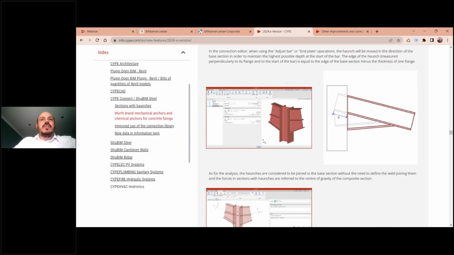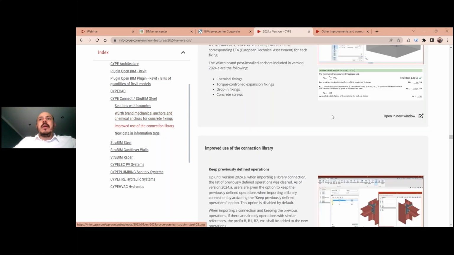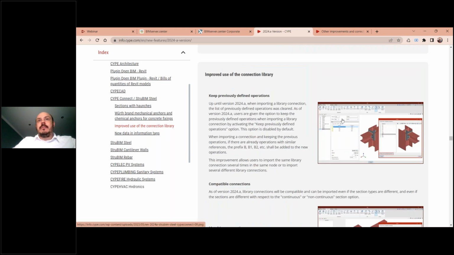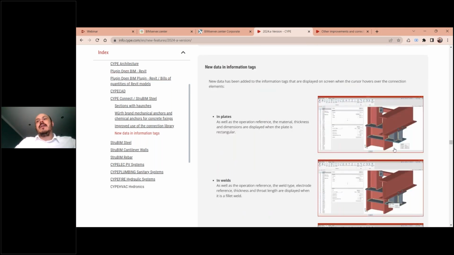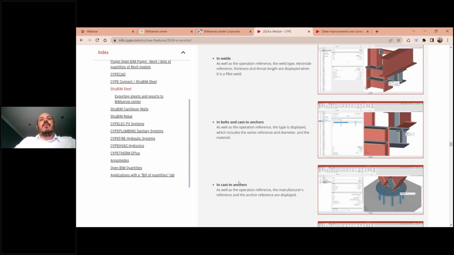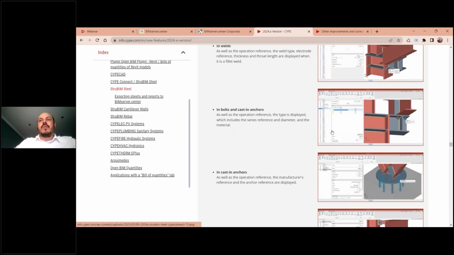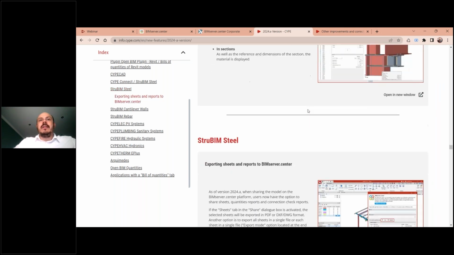Then we also saw the anchors. We saw the connections improvements in this part of the library. That is some new information that is available to the tags. So when you click in plates, welds, and bolts, you can have more information to then add to your drawings, for example. Maybe this is easy to consult here in the list.